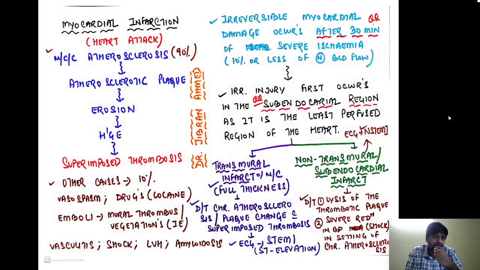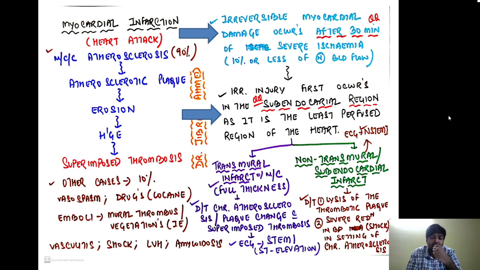So the irreversible myocardial damage occurs after 30 minutes of severe ischemia, when the blood flow is 10% or less of the normal blood flow. After 30 minutes is a very important MCQ. Remember, if you have to choose a single answer, it will be after 30 minutes that irreversible myocardial damage occurs. Remember, the irreversible injury will first involve the subendocardial region of the myocardium.